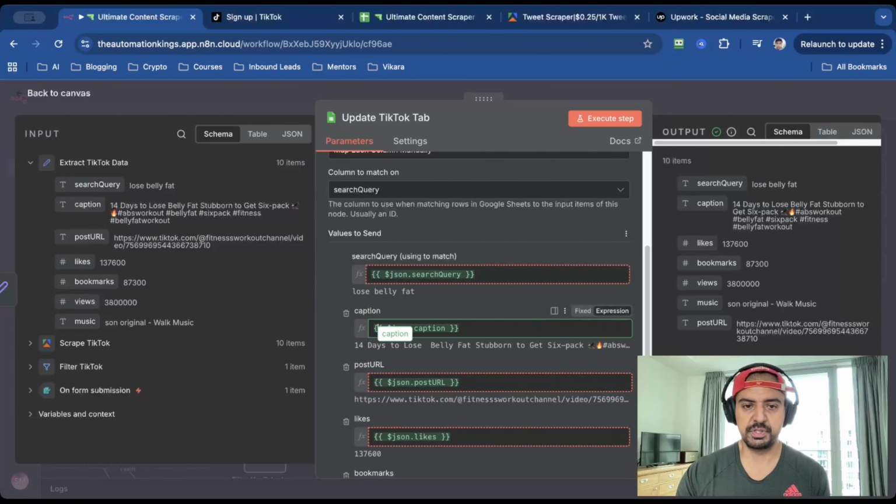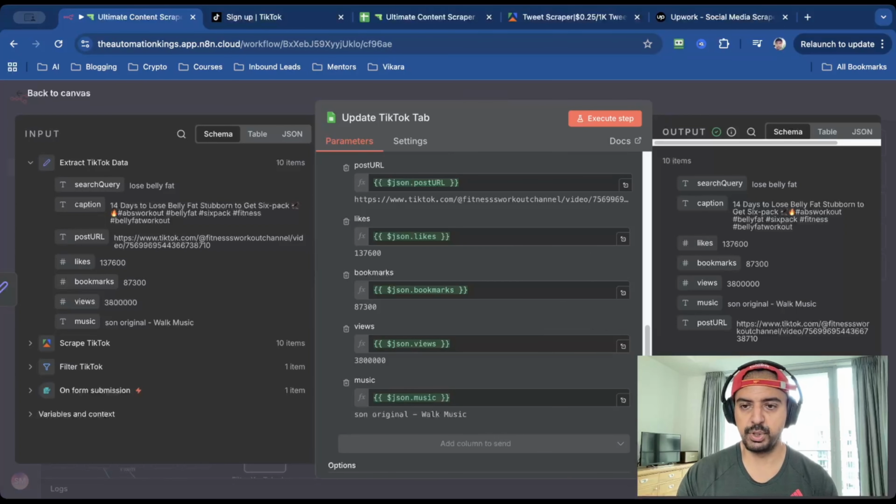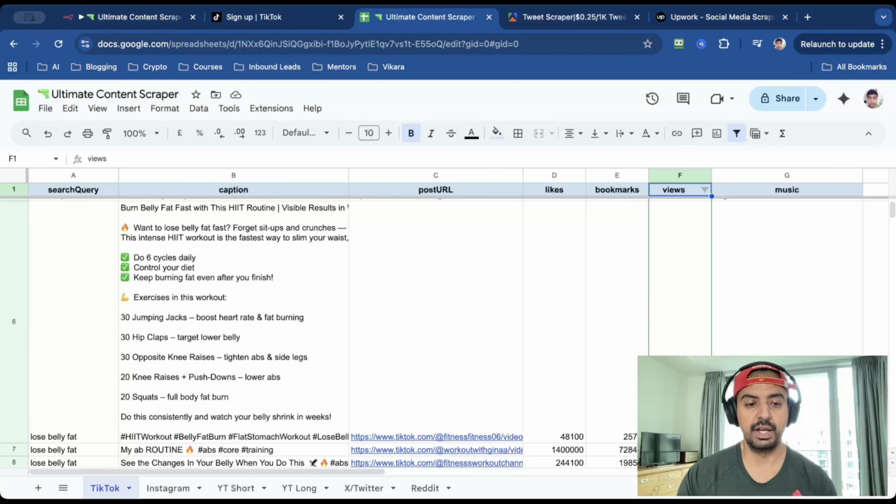For caption, we're gonna drag and drop this here. Post URL here, and so on and so forth. Just make sure all the fields are mapped. When it runs, you'll have an output like this. But more importantly, you're gonna see it on your Google Sheets. And you've got tabs here.